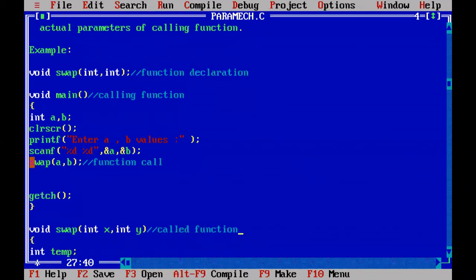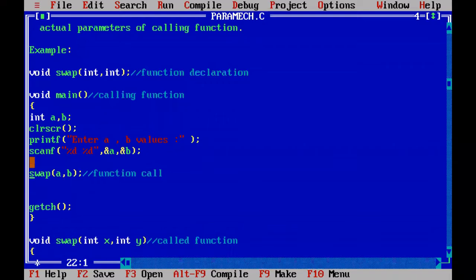And what about the actual parameters? A comma B in the function call, A comma B, the parameters in the calling function. So this A comma B belongs to the calling function. So the parameters which belong to the calling function are called the actual parameters or original parameters.